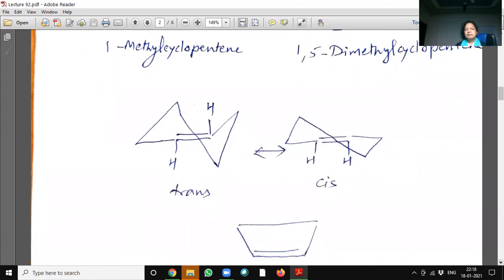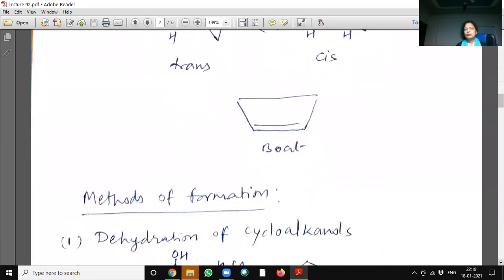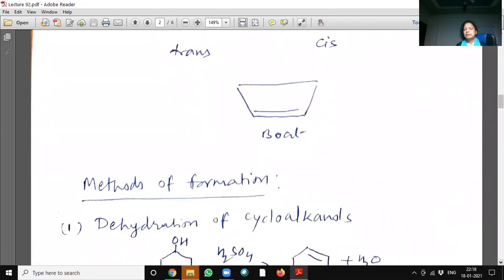It has cis and trans forms, both forms, meaning these are stereostructures.